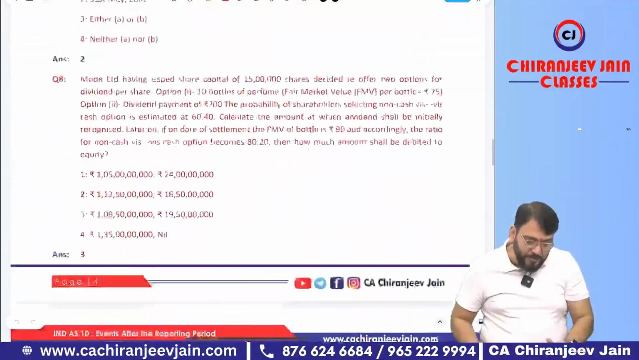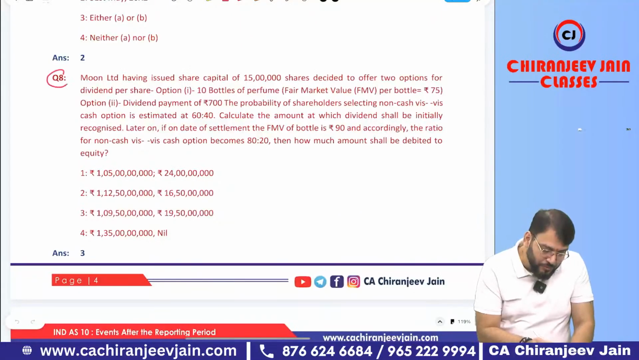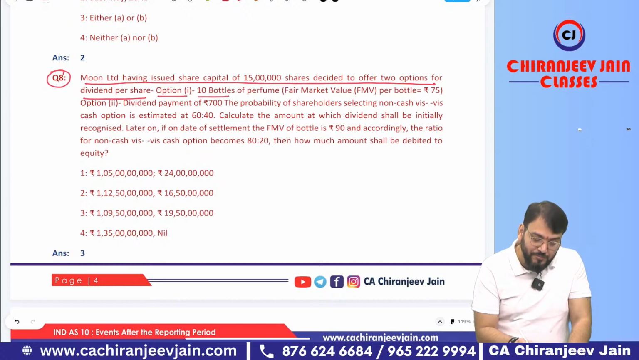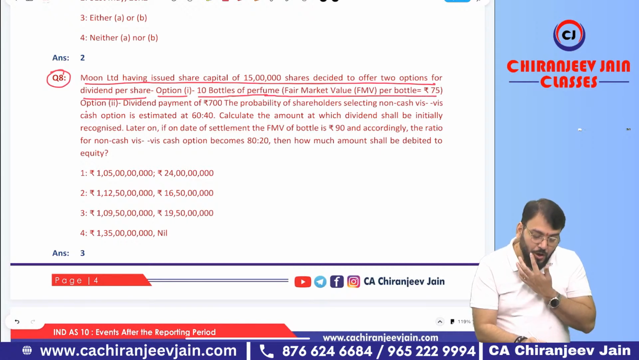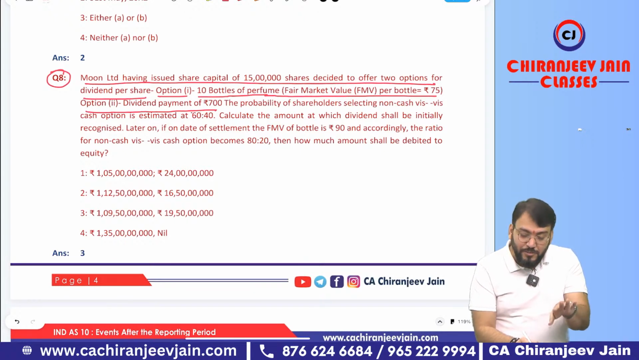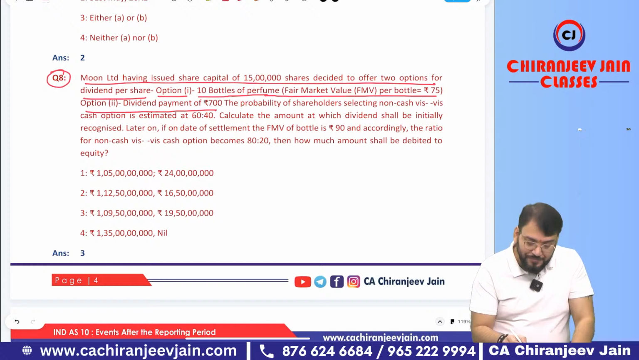Let me take that MCQ. Yes, this was the MCQ. Question number 8. Moon Limited, having issued share capital of 15 lakh shares, decided to offer two options for dividend per share. Option number 1: 10 bottles of perfume, fair market value per bottle is 75. Option number 2: dividend payment of 700. Either you take 10 bottles worth rupees 75 each, means 750, or take cash worth rupees 700.